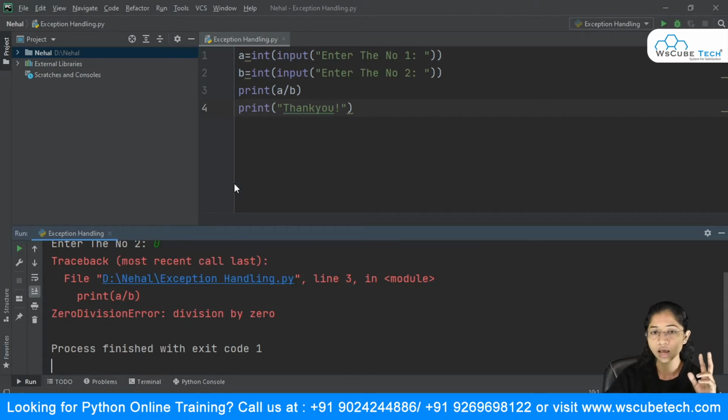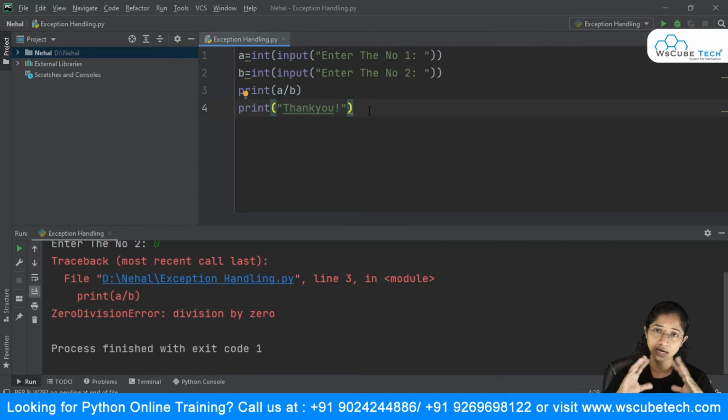First, this statement is giving an error, and second, the immediate statement after it is not getting executed. That means this runtime error is such a thing that as soon as an error comes, it stops the execution of our complete program.